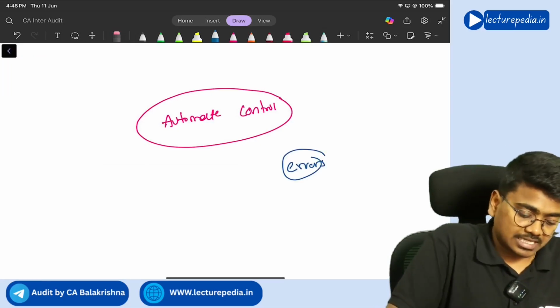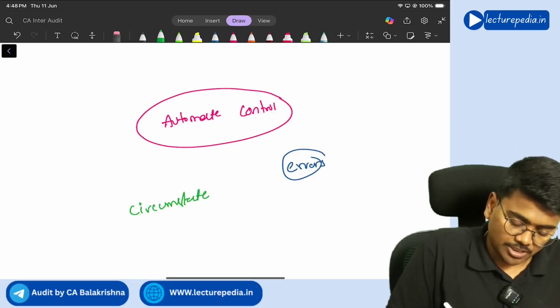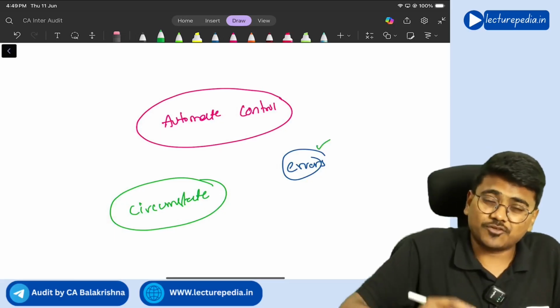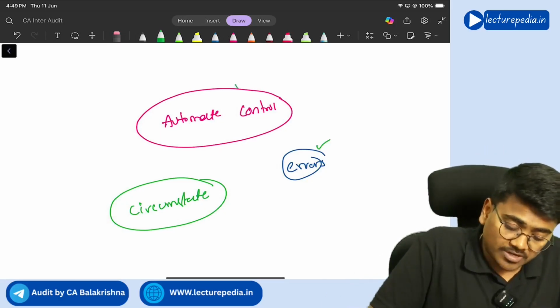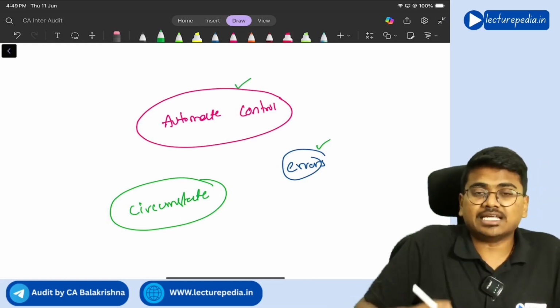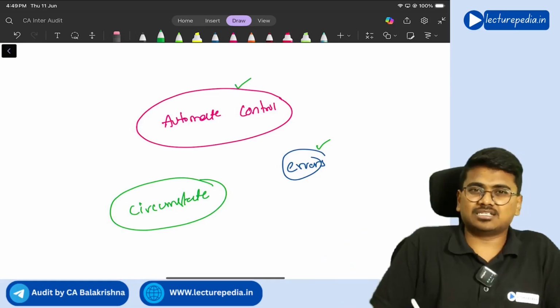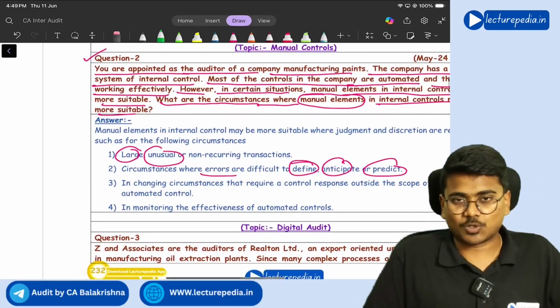Now the circumstances are changing continuously. Because of the change of circumstances, the type of errors and the type of frauds are changing. So it is not possible for the automated control to detect those errors and frauds because of continuously changing circumstances. In such a situation also better to use manual controls.